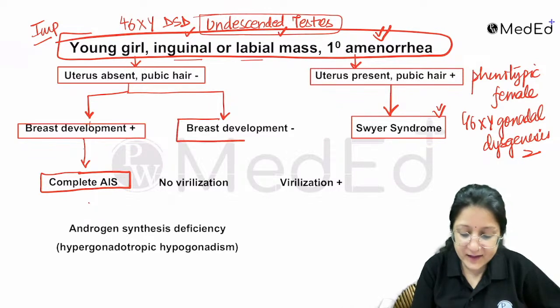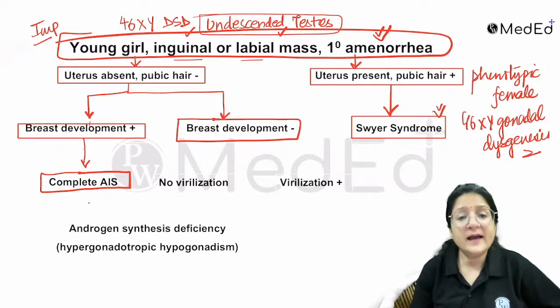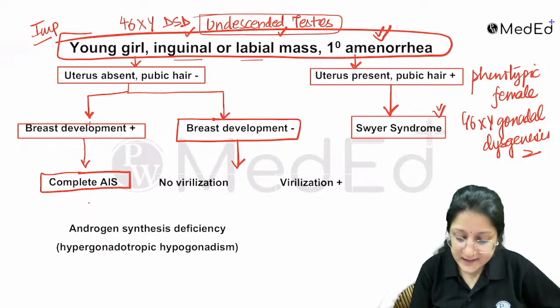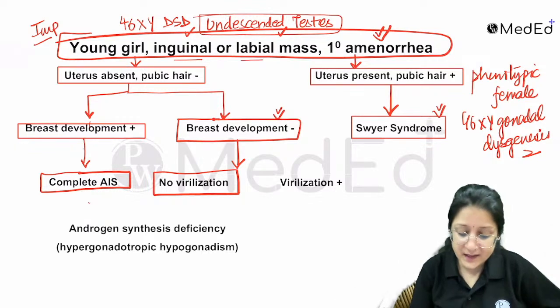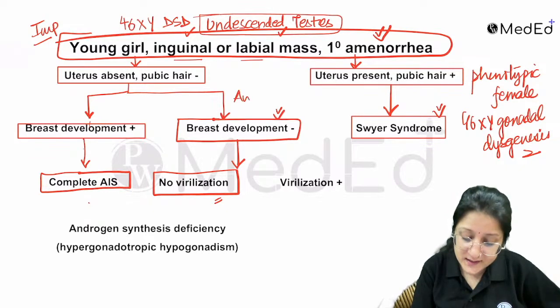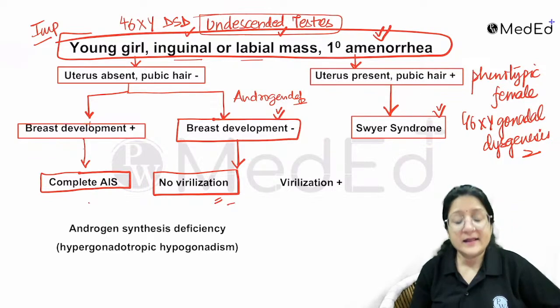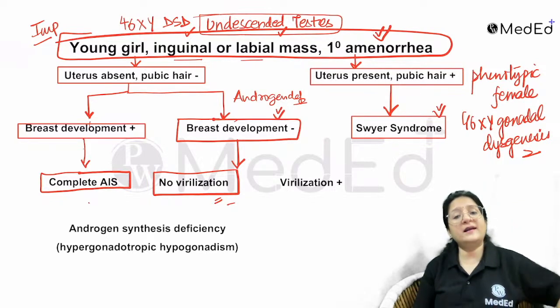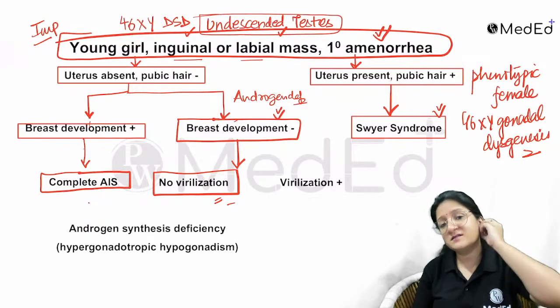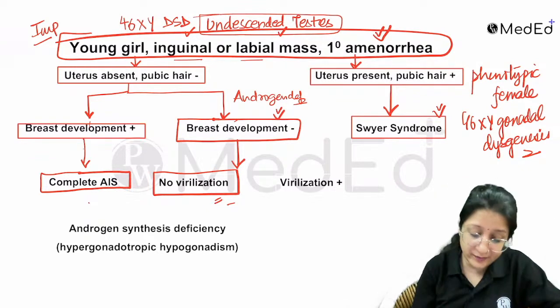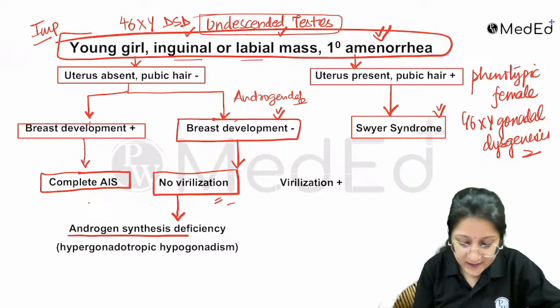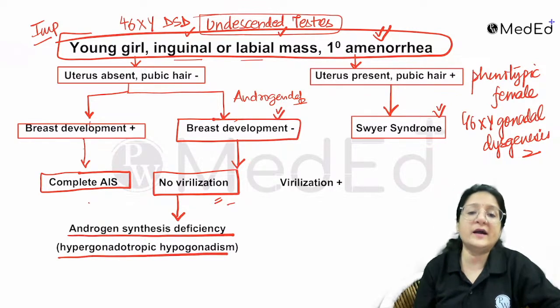If they're saying breast development is absent, then if they say that there is no virilization, breast development absent but no virilization, that means androgens are deficient. That is why no virilization. That is why breast development is also not there. Androgens can get converted by aromatase, and that will lead to breast development. So breast development absent, no virilization, nothing. It is androgen synthesis deficiency, hypergonadotropic hypogonadism.